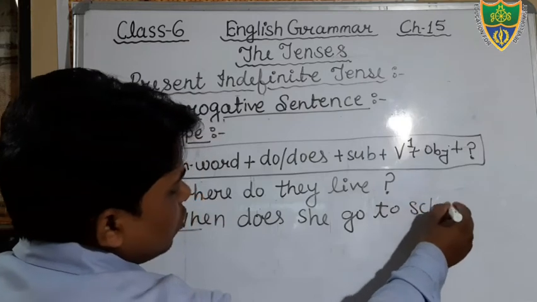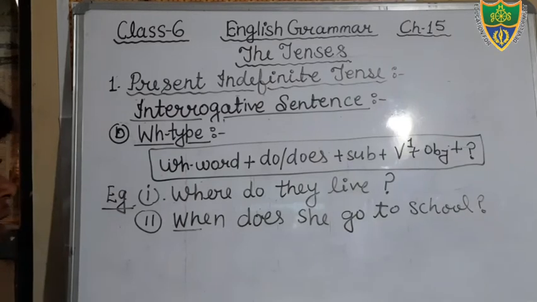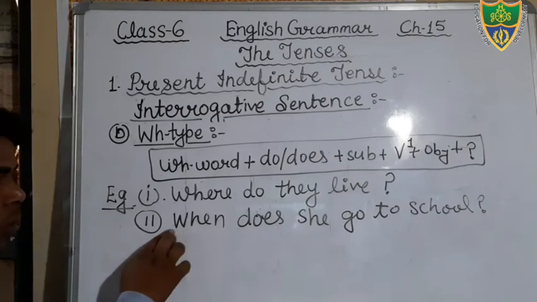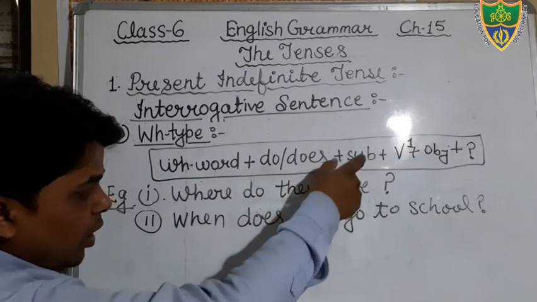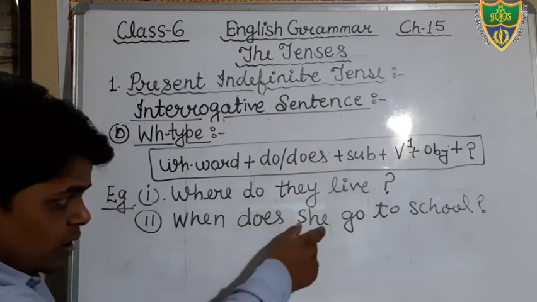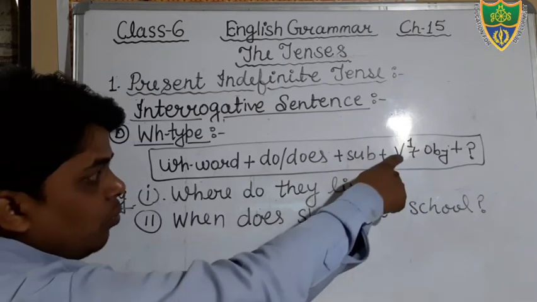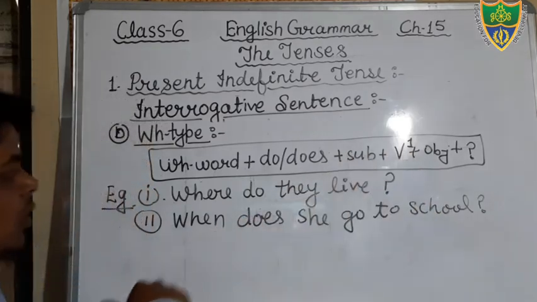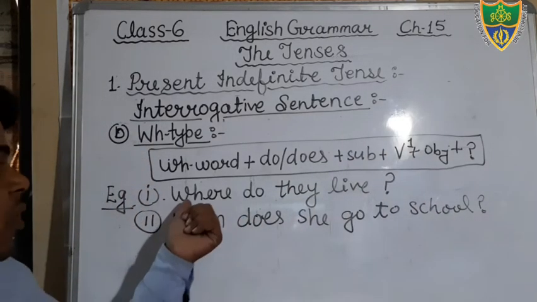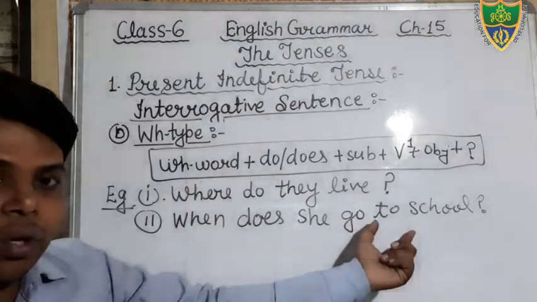Here we can also see an object. Just see, when is what? A WH word. Then after that the subject she, and according to the subject I have used does just before the subject. When does she go? The first form is go, then after that the object. You can see examples here: where do you live? When does she go to school?